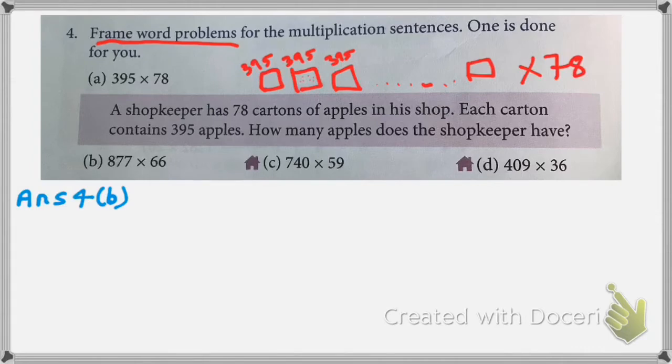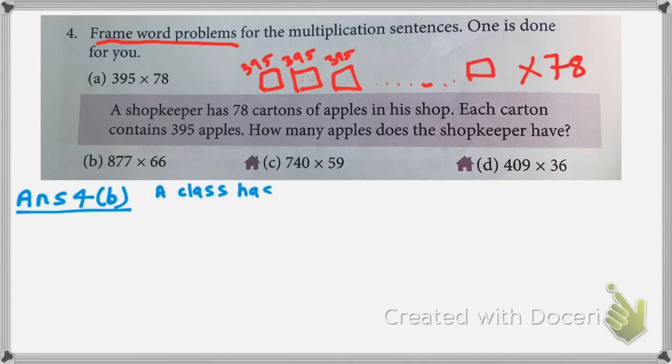So in B we will also form a word problem. 877 multiplied by 66. Let's suppose students go to a picnic, and we will form a word problem from there.